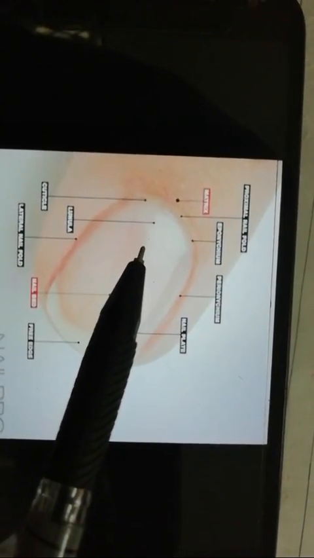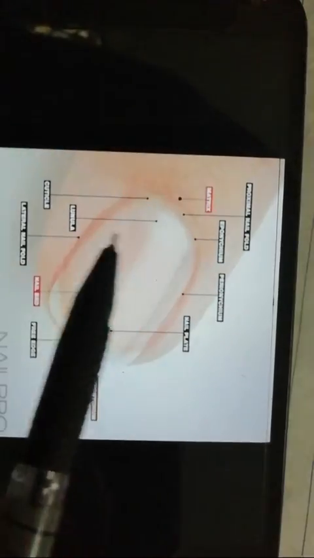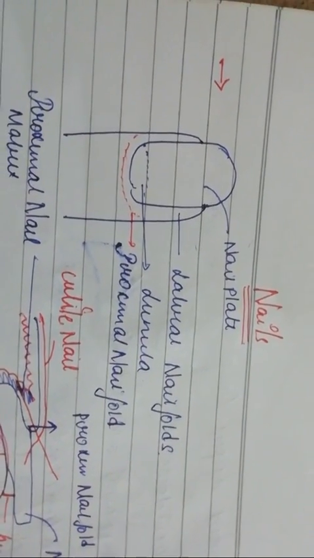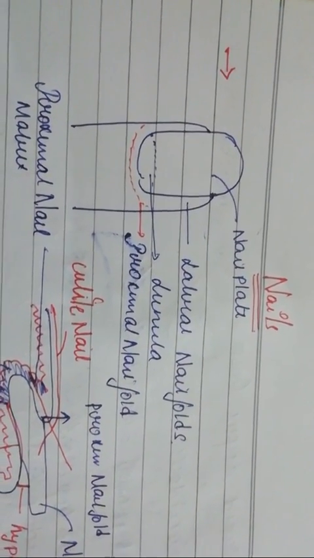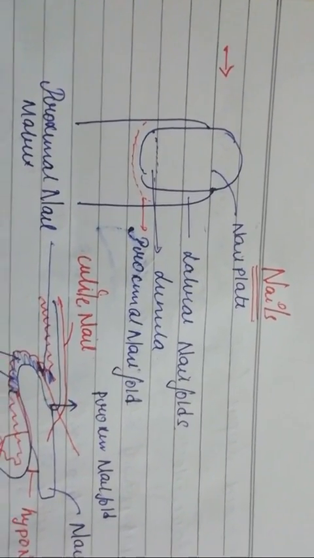And what is this lunula? It's a moon shaped, right? You can look at this. It's a moon shaped whitish area called as lunula. So that's all we have to understand, and that's all it's written here. The structures like nail plate, the lateral nail folds, lunula, proximal nail folds. So let us understand the next points written here.